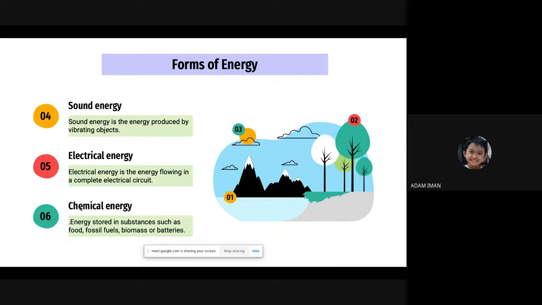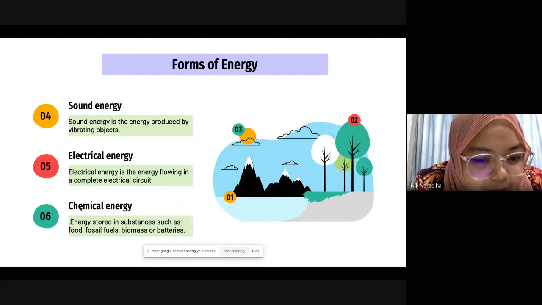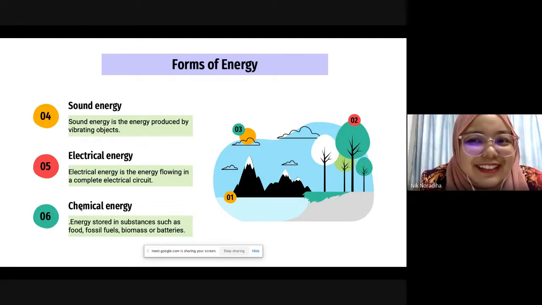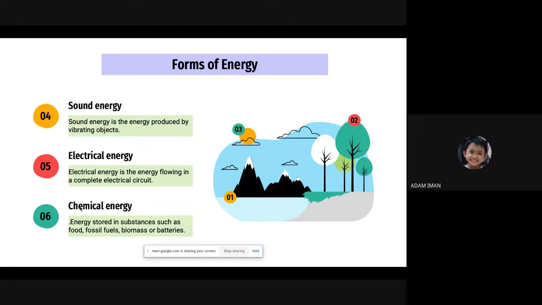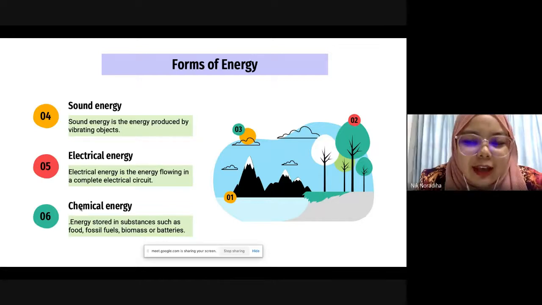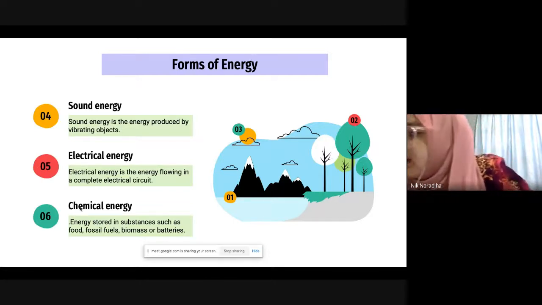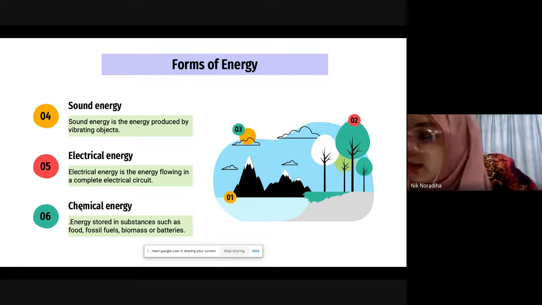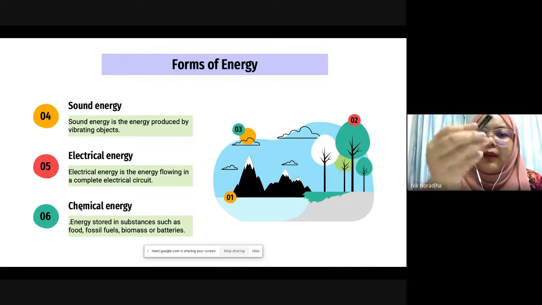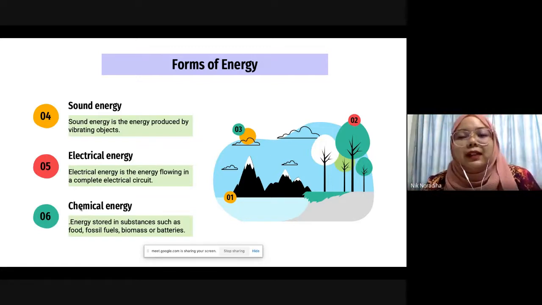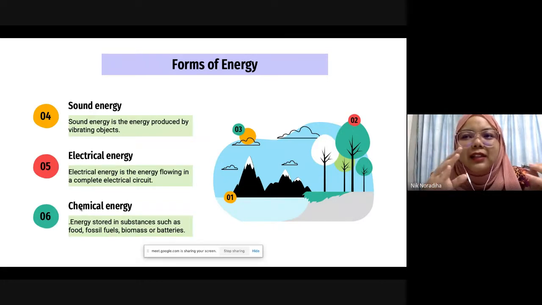Coal, fossil fuels, biomass, or battery. Yes, okay. Inside the batteries we have chemical energy. After we put the battery in a complete circuit, chemical energy transforms into what?